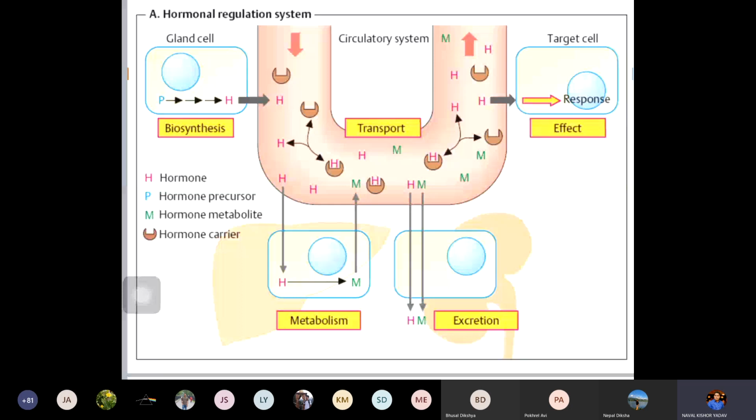So it is produced by one gland. Through the blood, it reaches target organs. Once the function is over, it will be excreted out, or it will be destroyed with the help of different mechanisms, or you can say these metabolites are excreted out. So this is the regulatory system: how a hormone is synthesized, transported, metabolized, having its effects and its excretion.